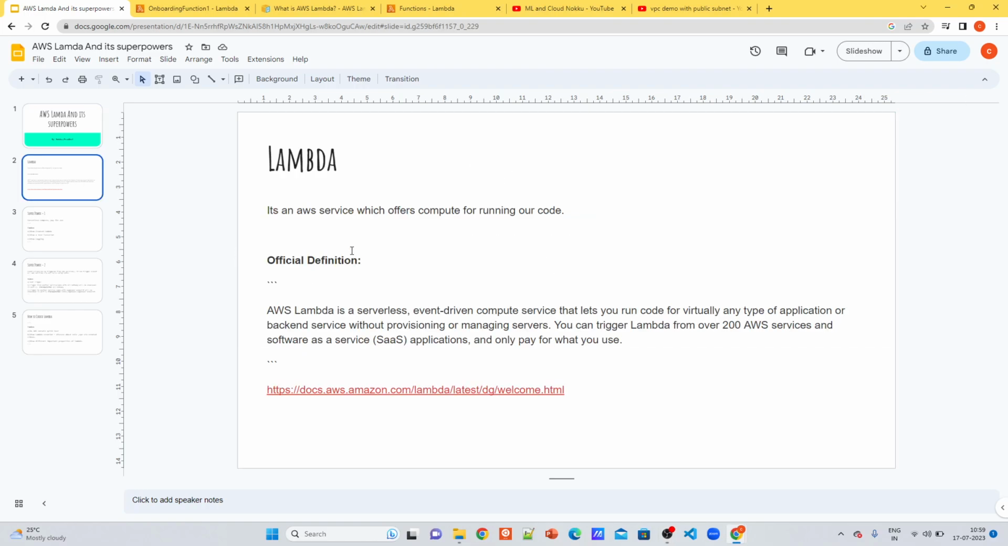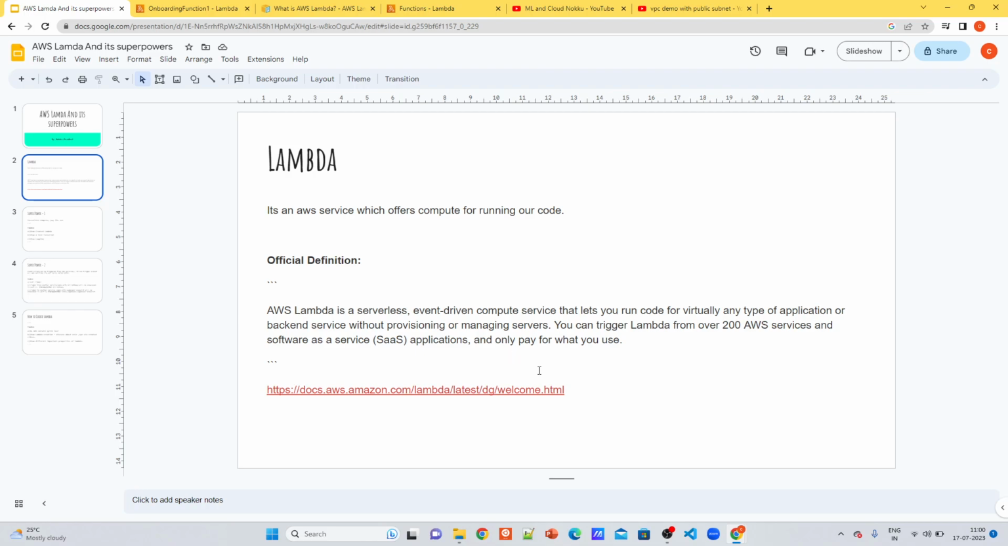In simple definition, AWS Lambda is an AWS service which offers compute for running our code. But the official definition goes like this, if you are interested: AWS Lambda is a serverless event-driven compute service that lets you run your code virtually on any type of application or backend service without provisioning or managing servers. You can trigger Lambda from over 200 AWS services and different SaaS applications and only pay for what you use.